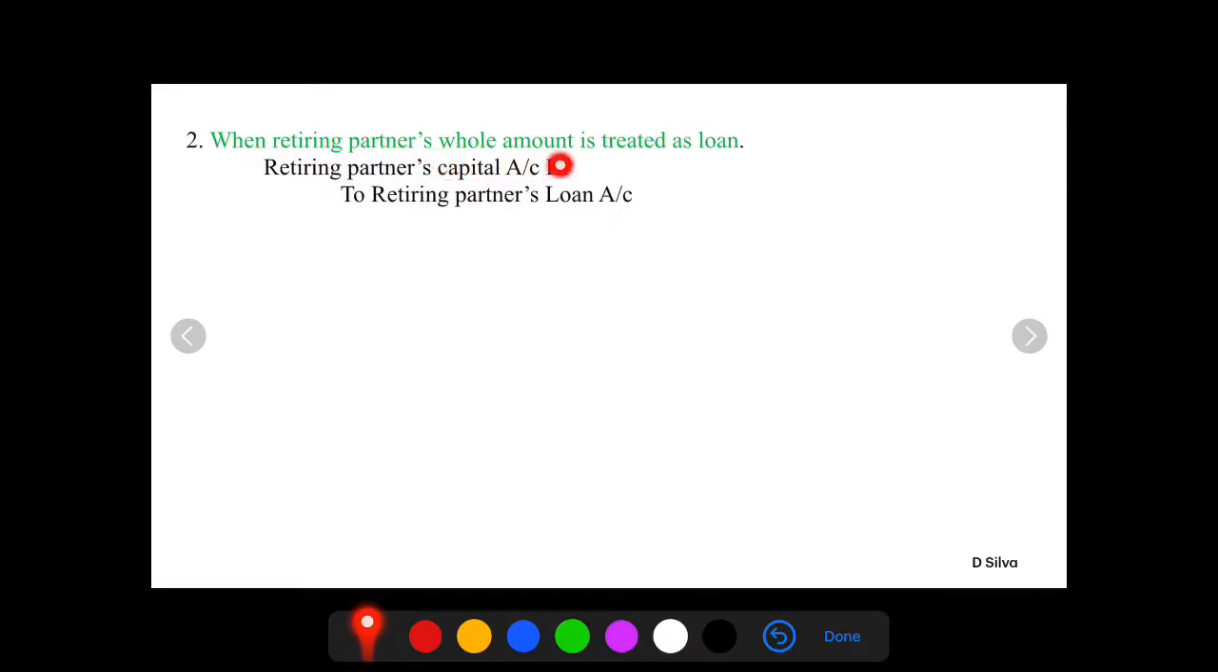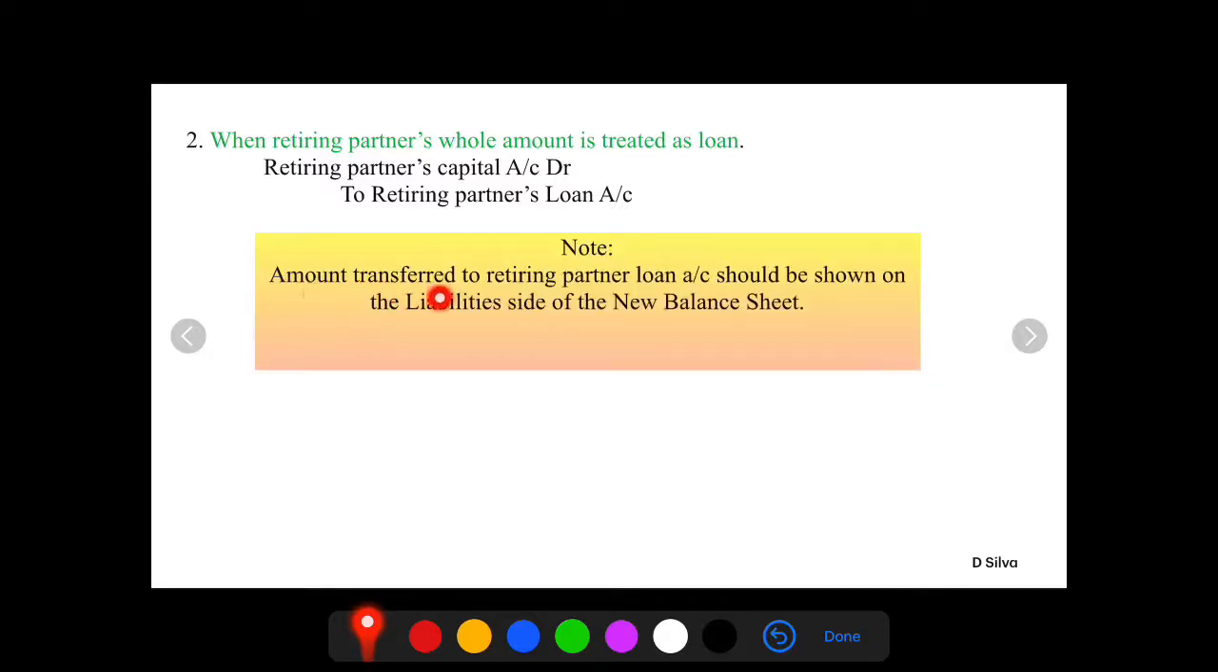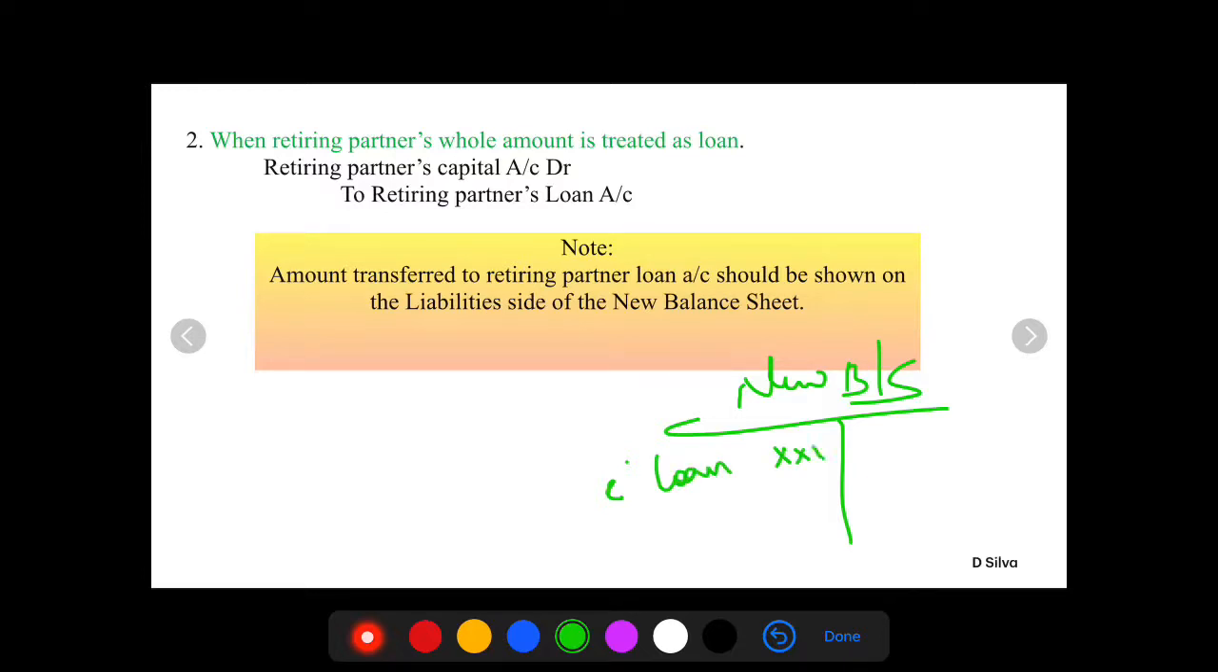When retiring partner's whole amount is treated as loan, retiring partner's capital account debit to retiring partner's loan account. In this case, please remember the amount transferred to retiring partner's loan account should be shown on the liability side of the new balance sheet. Well, in that case, we prepare the new balance sheet. On the liability side, whatever the amount that is due to the retiring partner, you will write it as, for example, C is the retiring partner. So C's loan amount, you're going to show this in the new balance sheet.